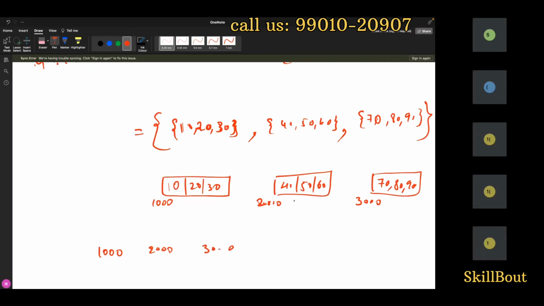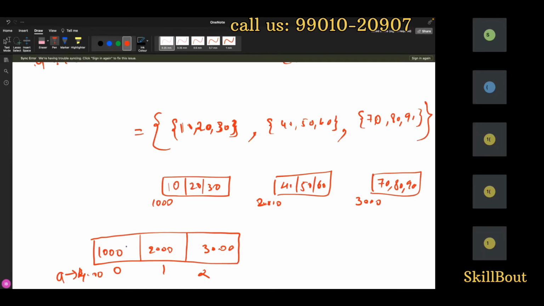I can give a different variable for each, but different variables make no sense. That's the reason I'll go for the contiguous memory allocation array concept. I'll index them 0, 1, 2. This has one more address, 4000, which is nothing but a.